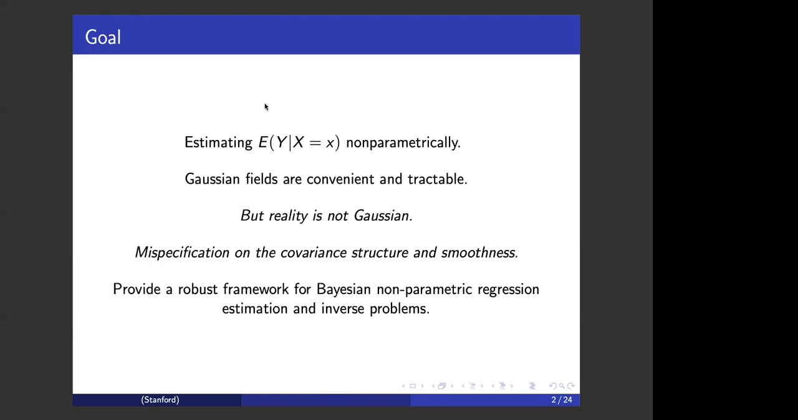The problem that we are tackling is to estimate a regression function non-parametrically. Typically, people use Gaussian models or Gaussian fields for convenience and tractability. However, reality is not necessarily Gaussian, and so the user is inevitably misspecifying the model. In particular, that includes misspecification of the covariance structure and of the smoothness of the underlying regression function. Here we provide a robust framework for Bayesian non-parametric regression estimation and Bayesian inverse problems.